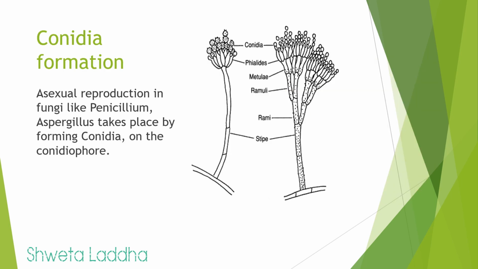Next type of asexual reproduction is conidia formation. It is occurring in fungi, fungi like Aspergillus or Penicillium. In this case, a conidiophore is formed and then the conidia emerge at the top. So this is one more type of asexual reproduction found in fungi.